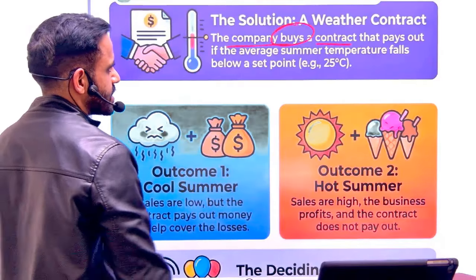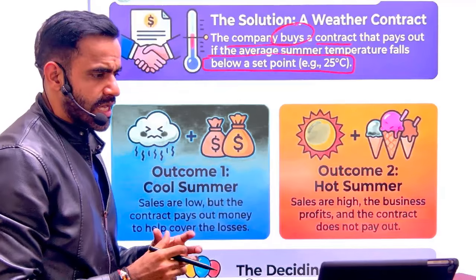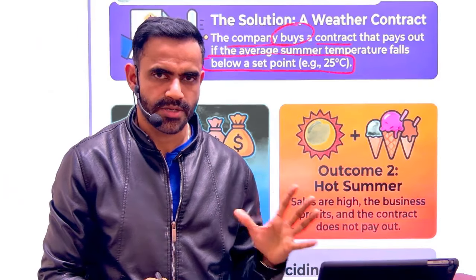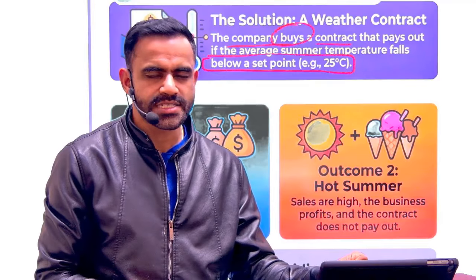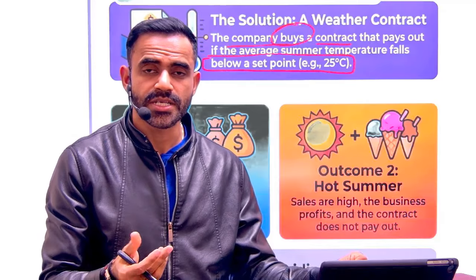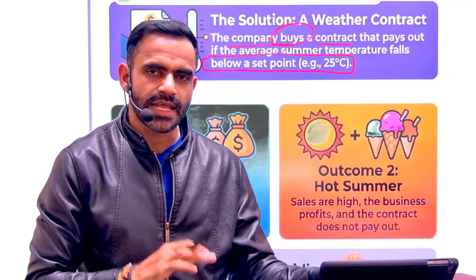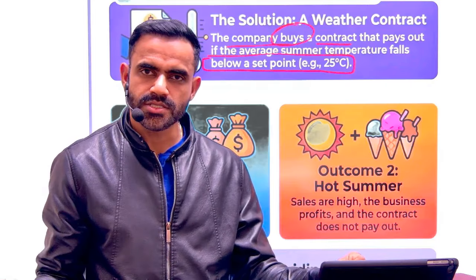The contract condition is that if the temperature is going to be below 25, that means if it is going to be relatively less hot, the sale of your ice cream will be less because the temperature is quite cool. So you will get money from the derivative. If the temperature is more than 25, the business is good.